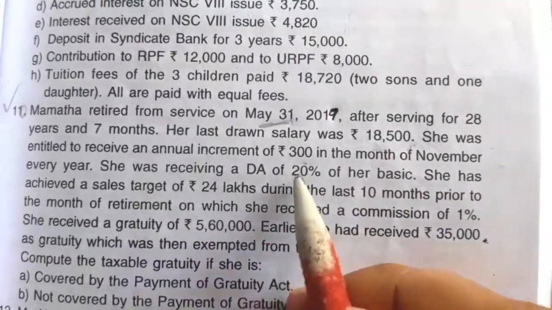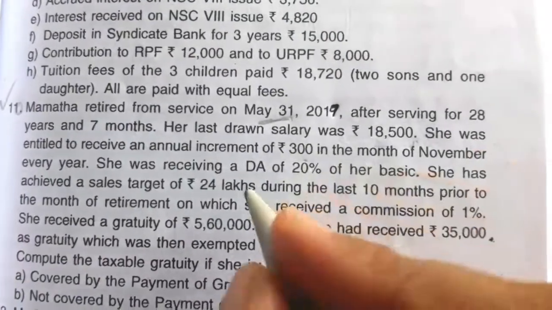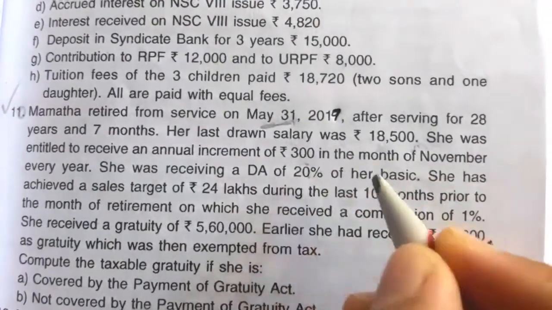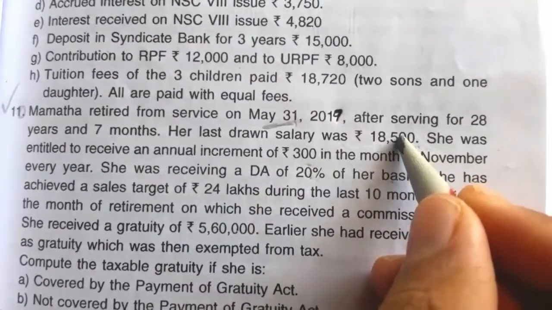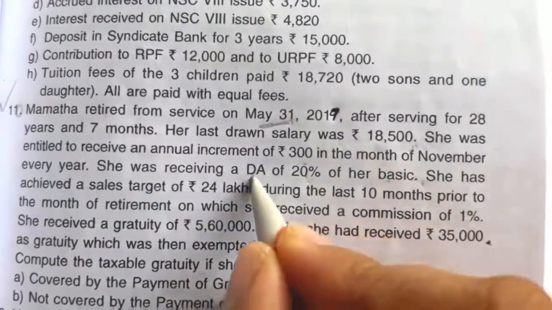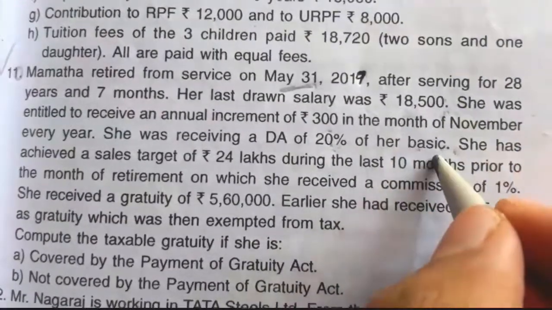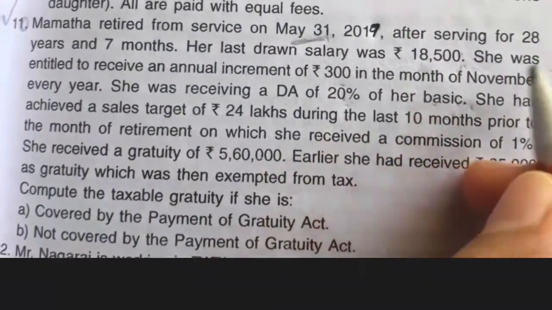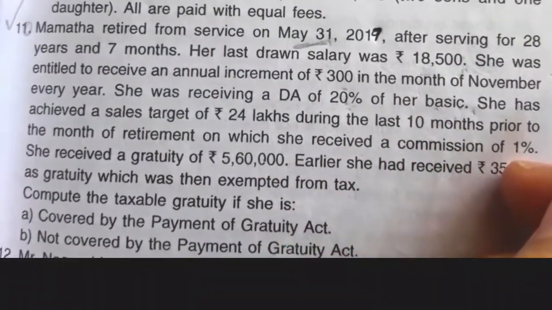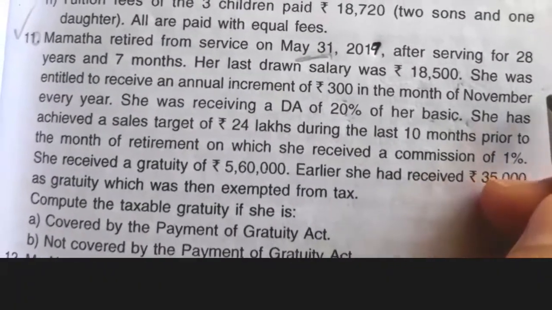She was receiving a DA of 20% of her basic. So DA, how much? This DA we have to take. That is 20% of her basic. So 18,500 into 20% is equal to DA. That is the DA we have to take. So total basic plus DA is her last drawn salary. So that we have to take for the last drawn salary in case of covered under Gratuity Act.